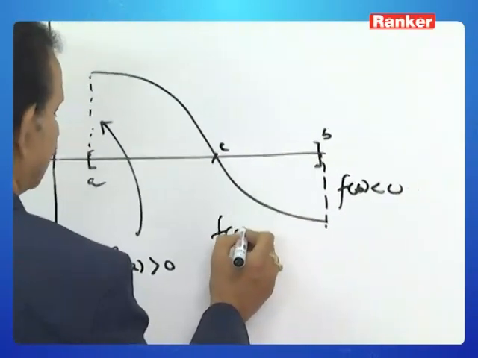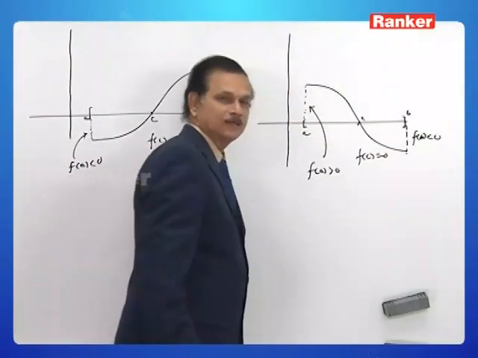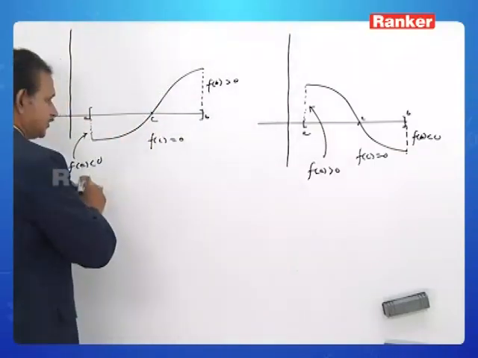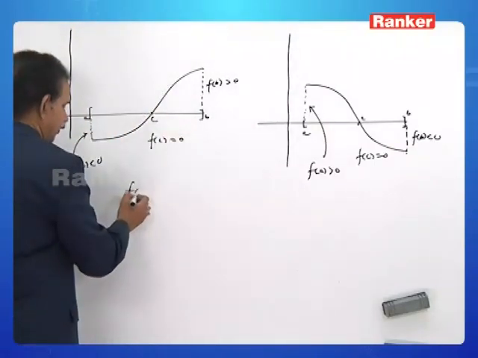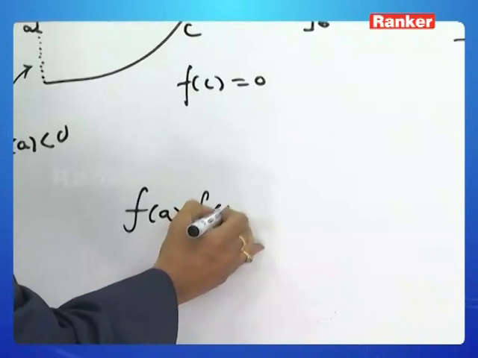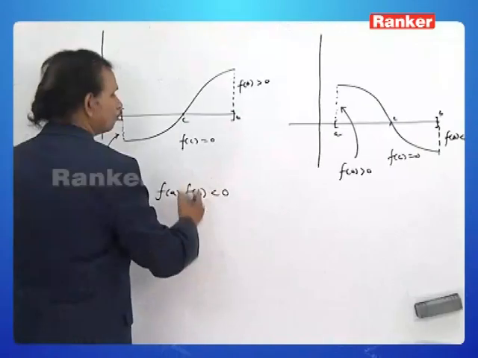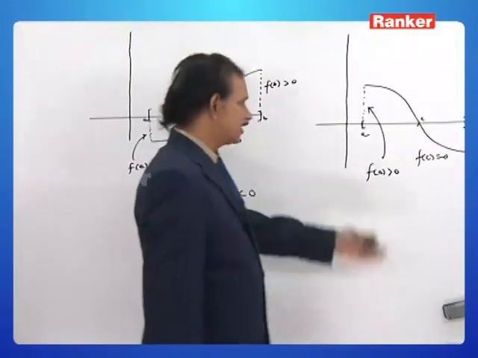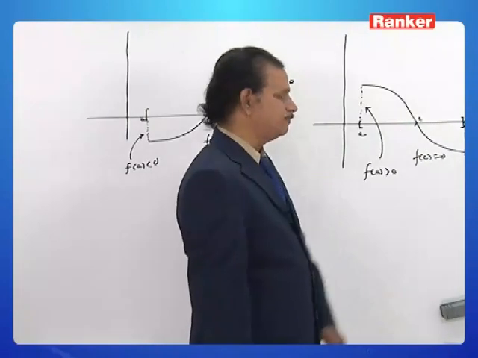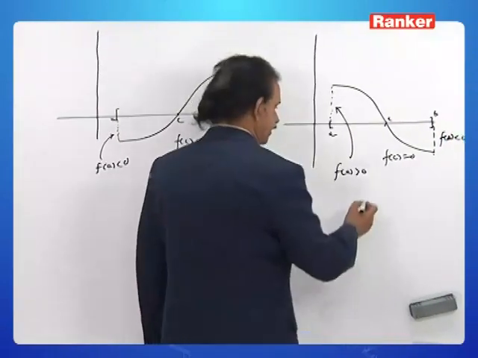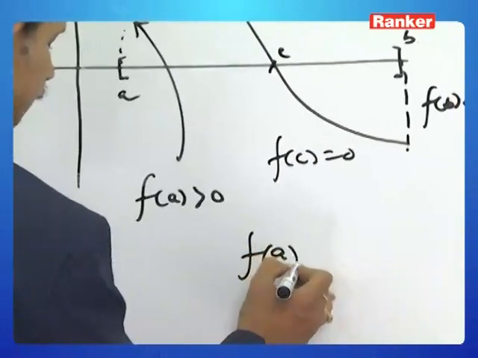Here also f of c is equal to 0. Like here, f of a is negative and f of b is positive. What do you say about f of a into f of b? In this case, f of a is positive and f of b is negative. Here also f of a into f of b is negative.